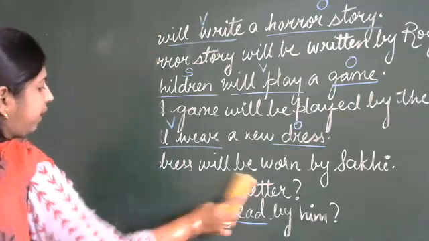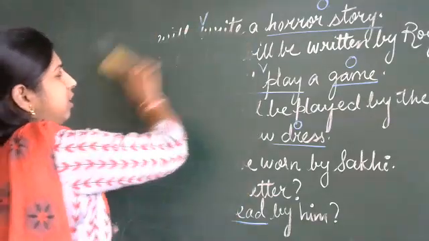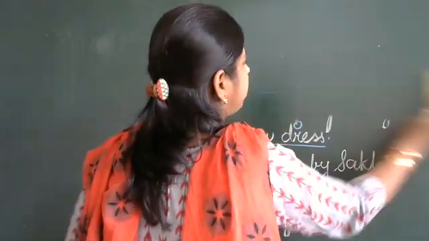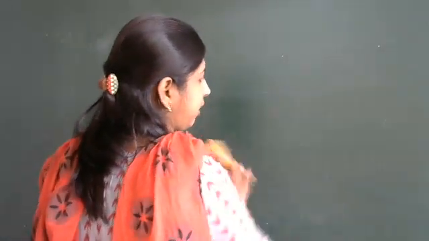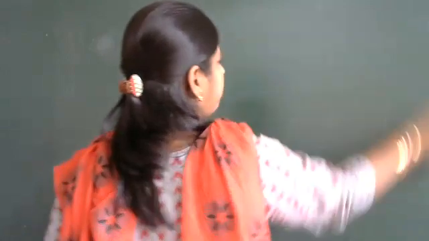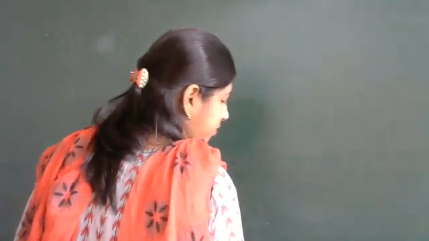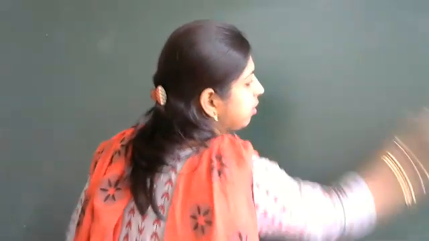So when we complete future perfect tense, our entire chapter is over. Now only one page, or I think 1.5 pages, is given in your book, but we have taken nearly 4 to 5 sessions to complete this. So we have gone very deeply. I have gone deep to explain to you all so that you understand this concept very well. So I hope you all have understood what is being taught to you all. Yes or no?